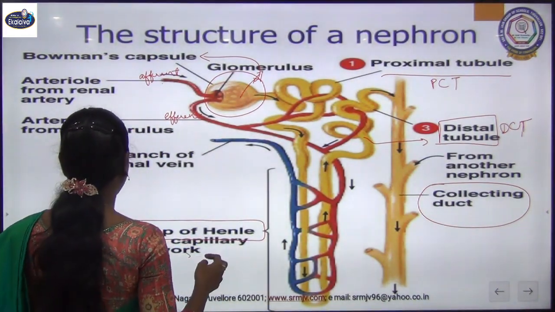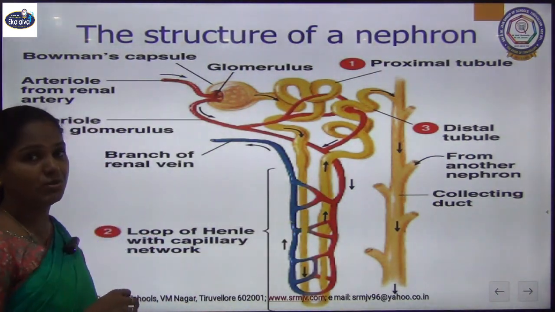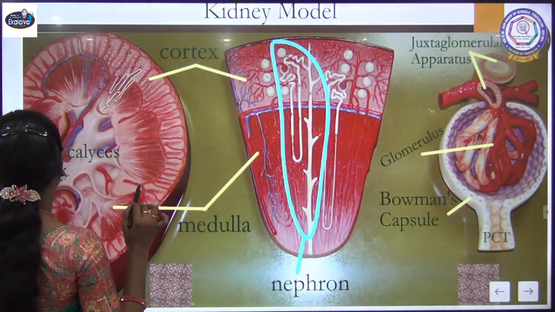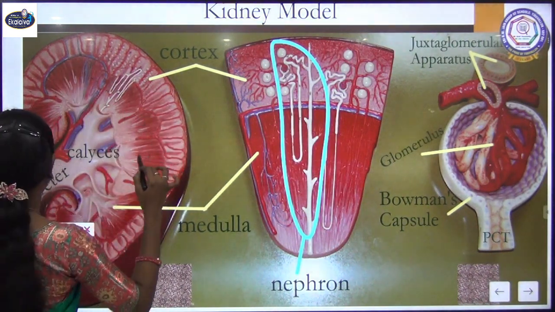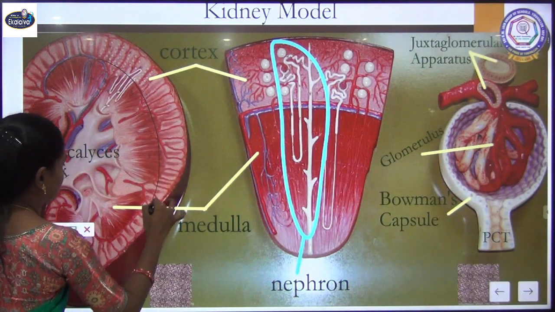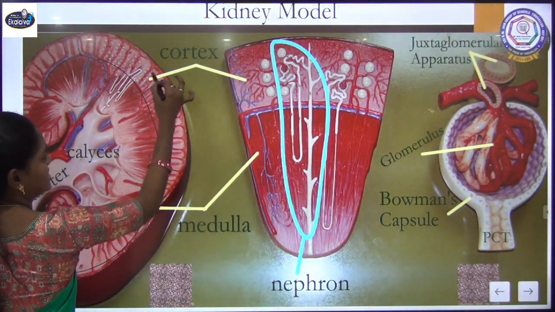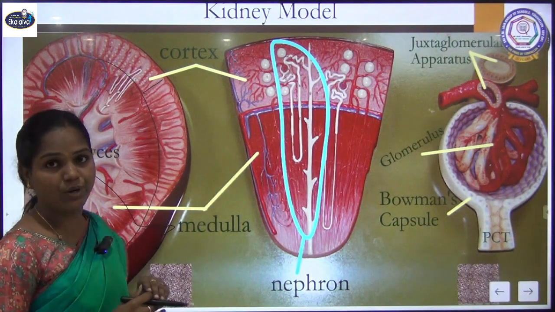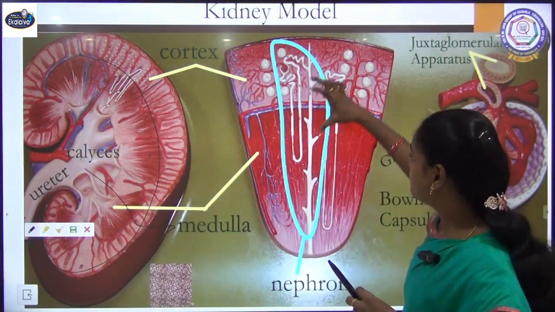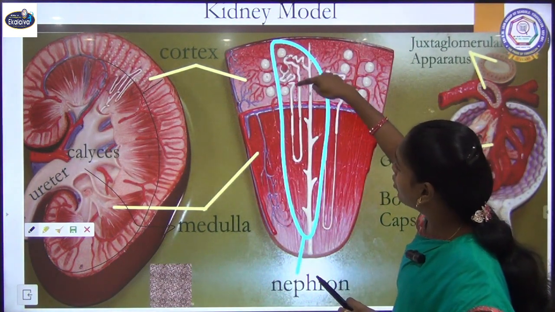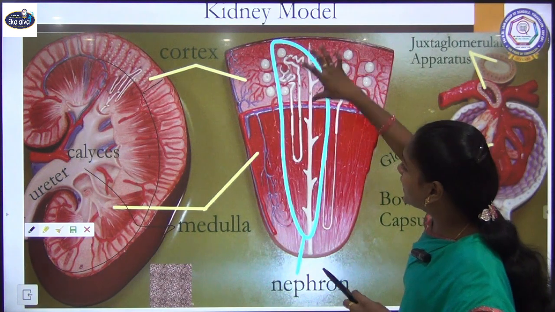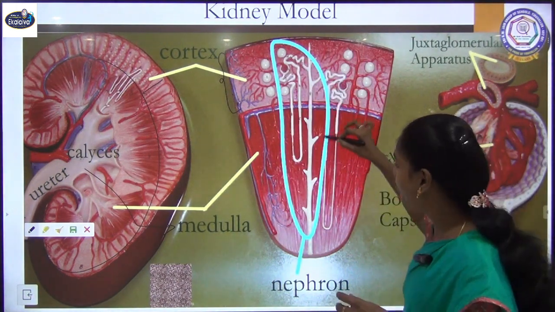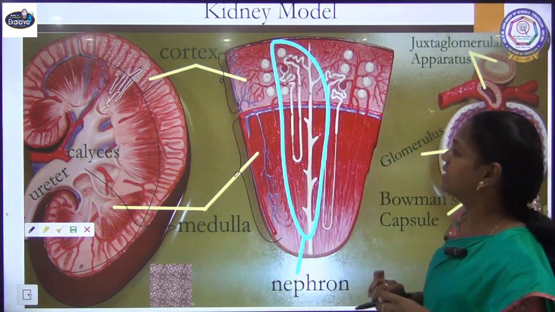And how is this nephron located in our kidneys? The kidney consists of an outer part, this portion we call the cortex, and the inner part is called the medulla. The Bowman's capsule, glomerulus, and the convoluted tubes are located in the cortex area of our kidney, and the loop of Henle and other blood capillaries are present in the medullary part.